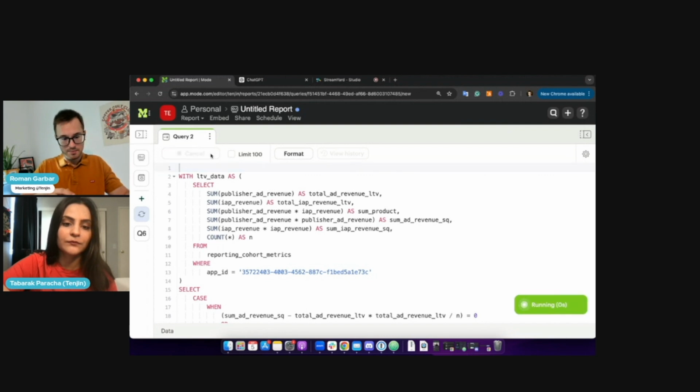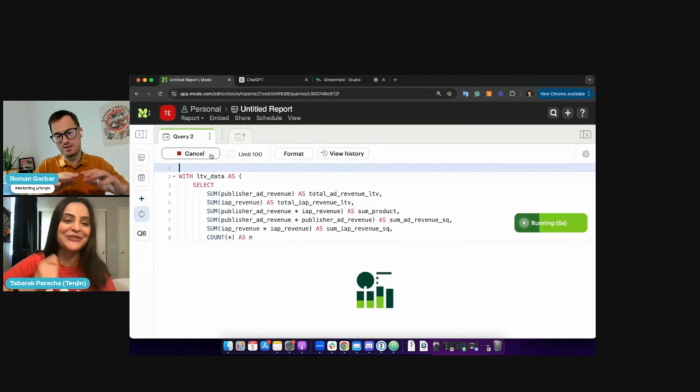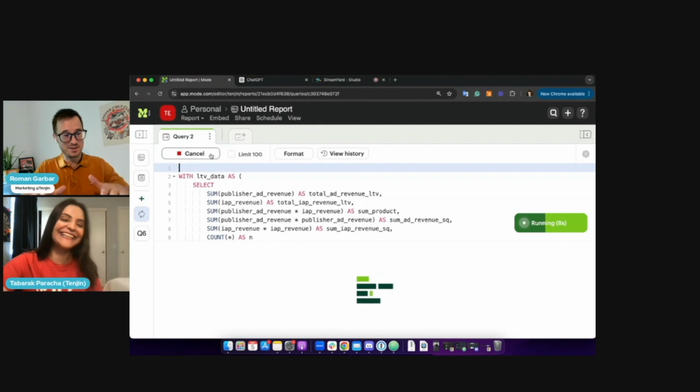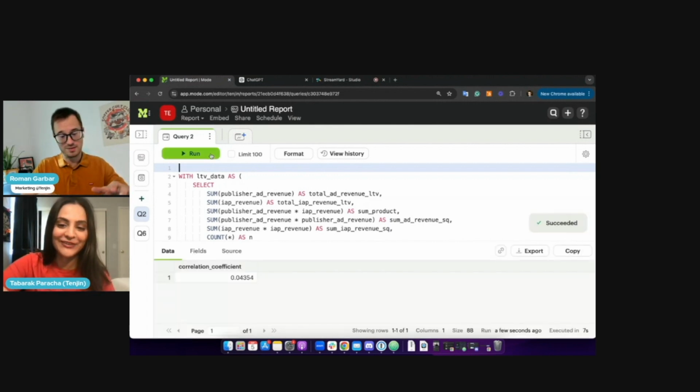I run the query. So two scenarios: it might work, or it might not work. If it's not working, it's also fine, because I've done it, you can really troubleshoot this stuff. Okay, it worked.